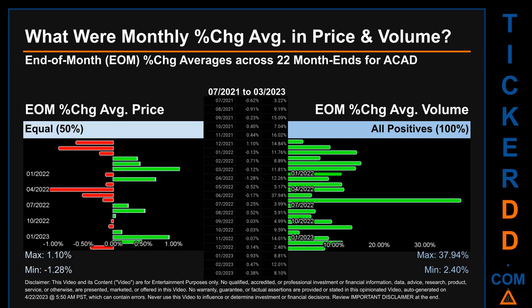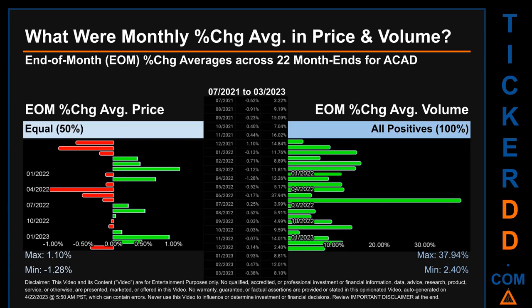From 2021 to 2023, there was an equal split of monthly percentage change in price across 22 month ends. In terms of volume, 22 out of 22 month ends had a positive percentage change. That is 100% of month ends saw a positive percentage change in average volume.